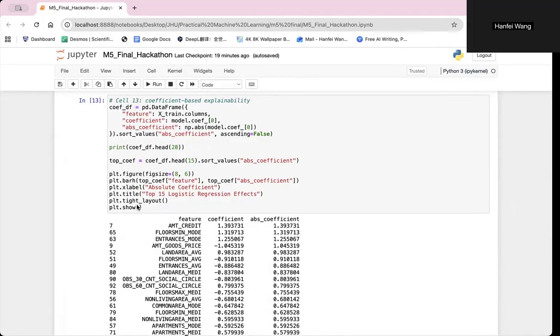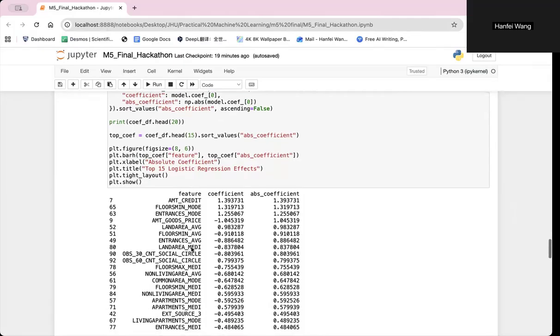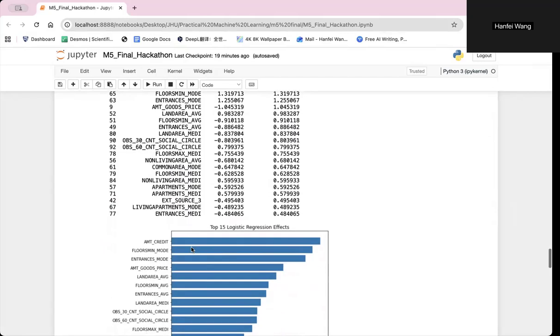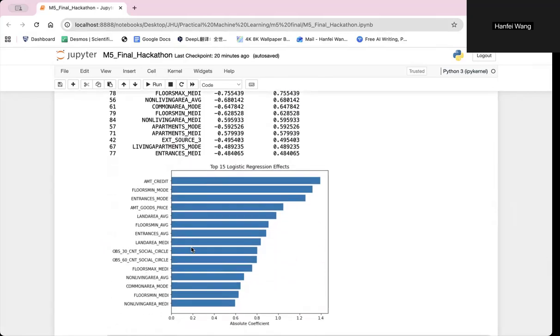For example, AMT credit and AMT goods price reflect the financial scale of the loan, while variables related to housing conditions and social circles provide additional signals about borrower stability. These factors are consistent with common credit risk indicators used in financial institutions.